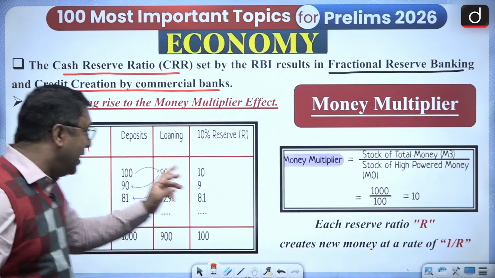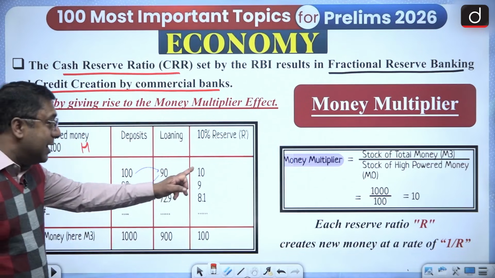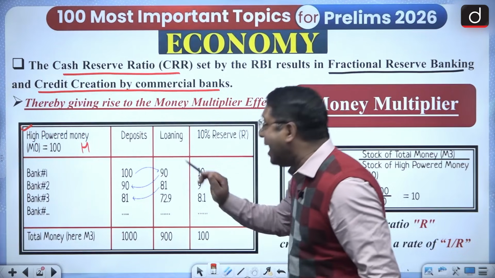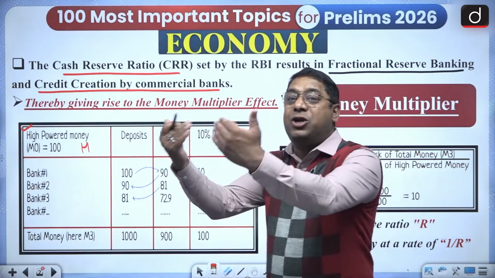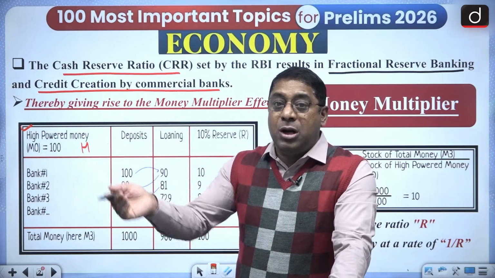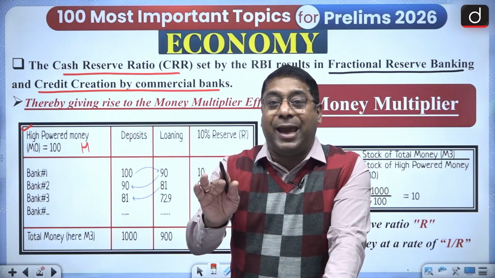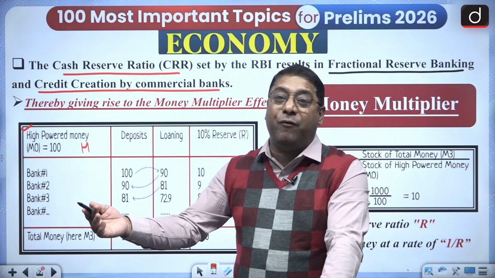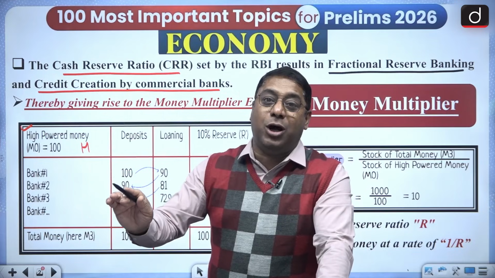That means if there is a 100 rupees deposit, then 10 rupees goes to the reserve and the remaining 90 rupees is extended by the commercial banks as loans. Now the individual who is taking the loan has to open an account in the name of the borrower in that particular bank.